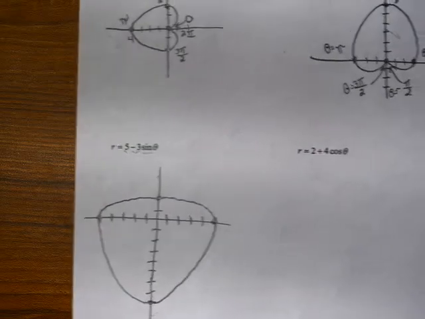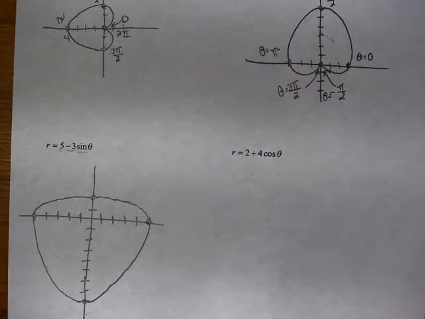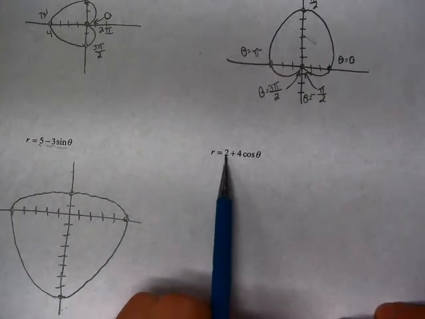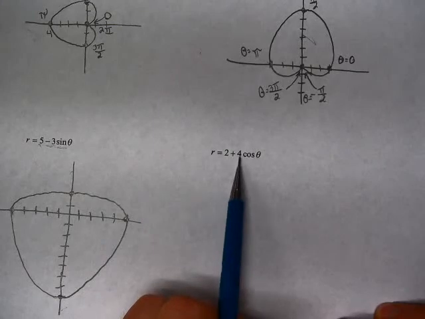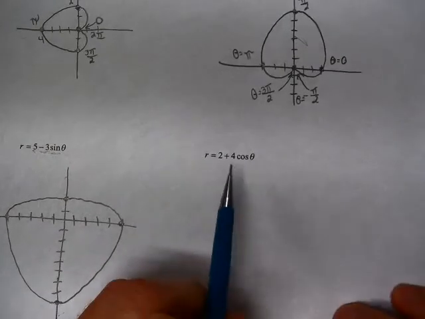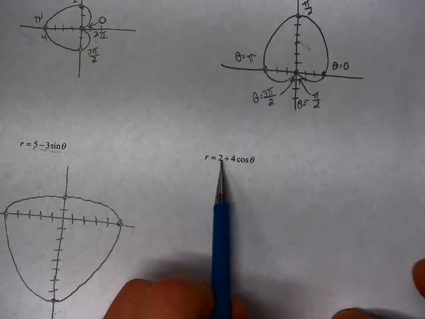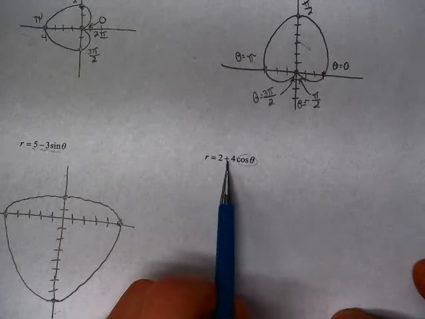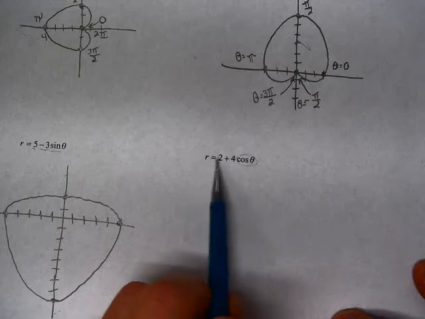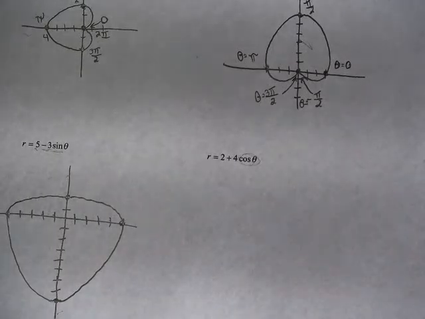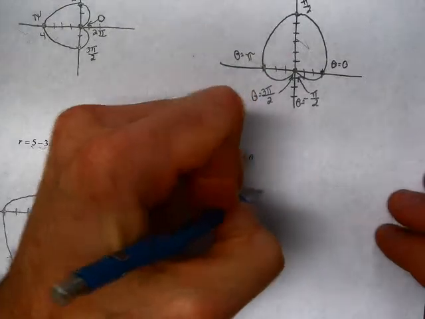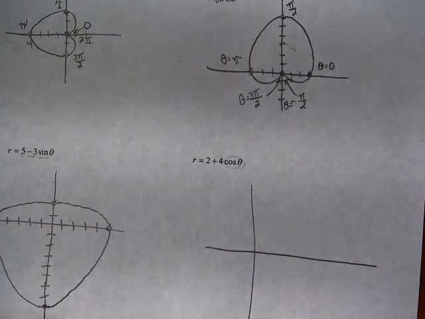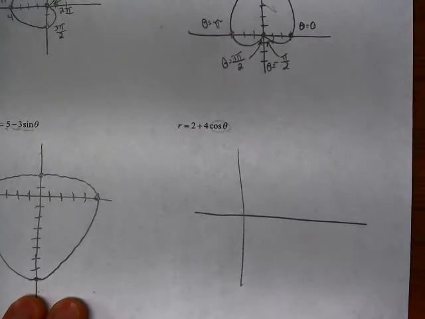All right, the last example is where the absolute value of a is less than the absolute value of b, so this constant term is less than the absolute value of the coefficient. And here we can see that if we have a 2 here, and the cosine becomes -1, then we're going to have 2 minus 4, so we're actually going to get a negative radius. And this is going to give us 2 loops. So let's take a look at what happens when we have this kind of equation.